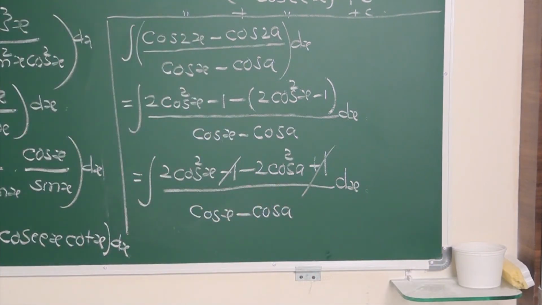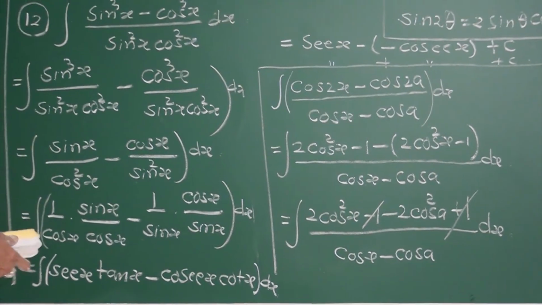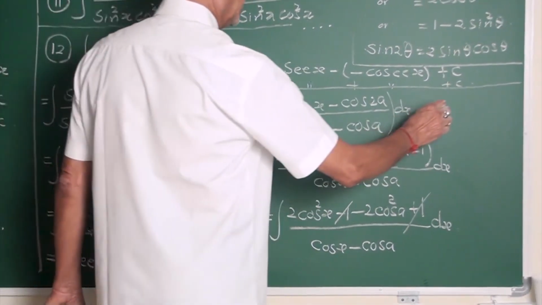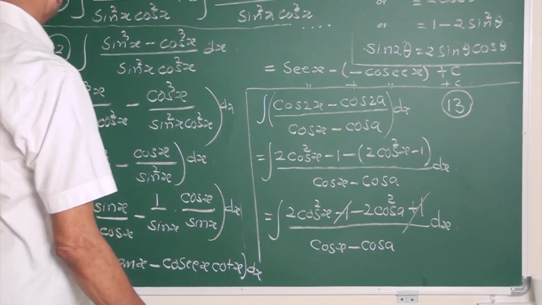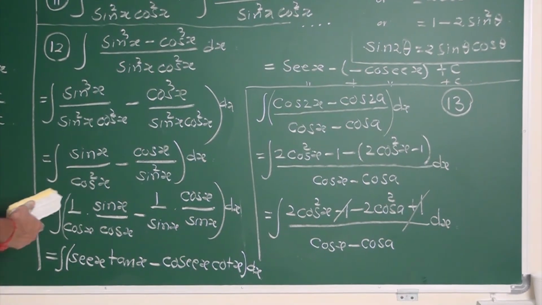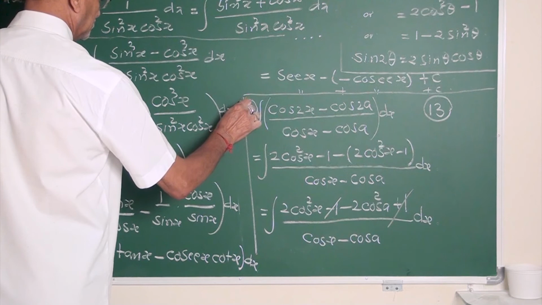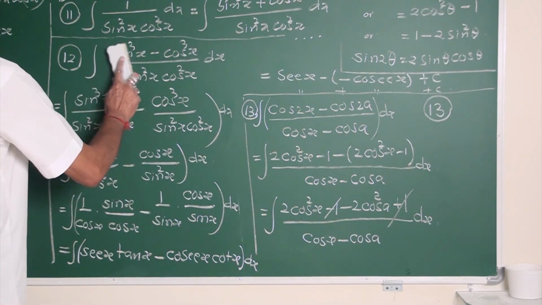My friends, now I remove this, and I write it. This is the example after 12, it is example number 13. Yes, I will continue it. So you are left.